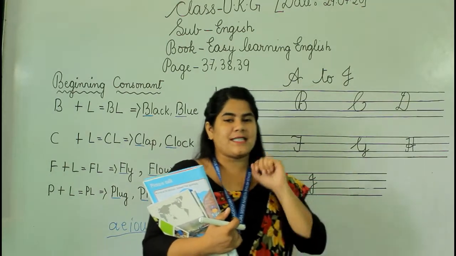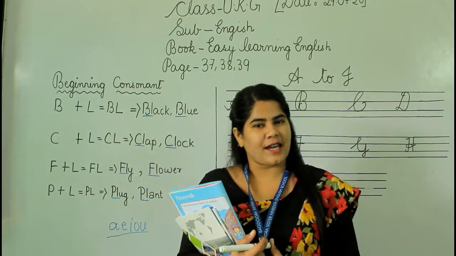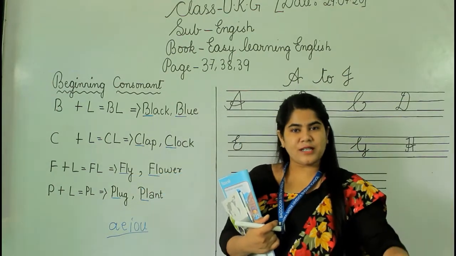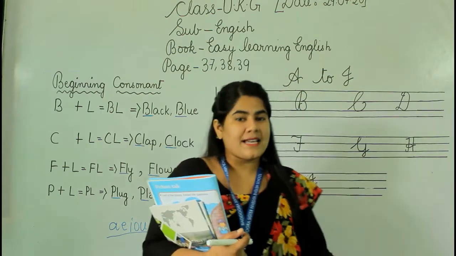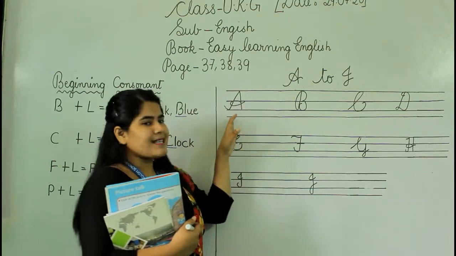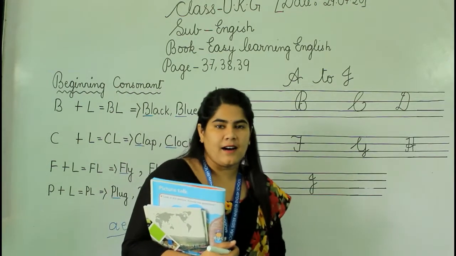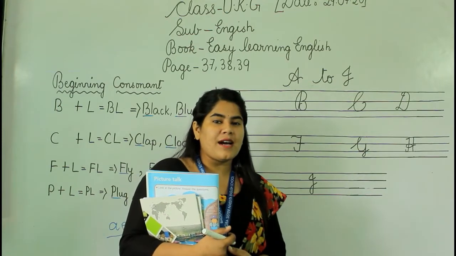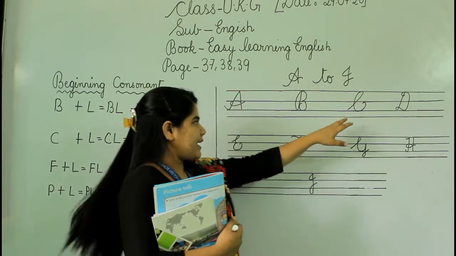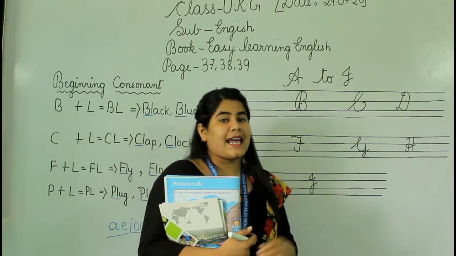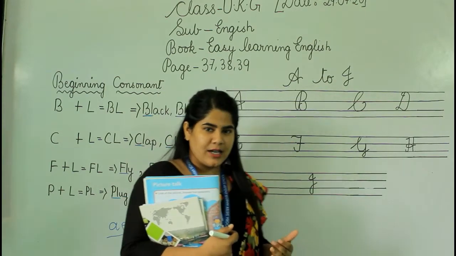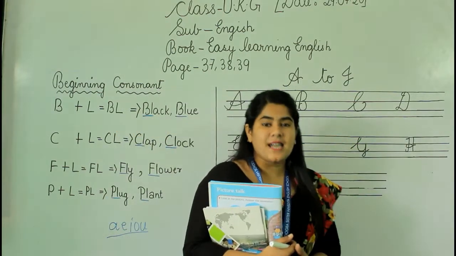Okay. But before this, just have a look over here. First of all, we will say the phonic sounds today. Okay. You might have learned this in your previous classes, right? In your junior, like LKG, in nursery, you might have learned this, right? So, kids, have a look at the board. The phonic sound of A is A. What it is? Say with me, everyone. A. B. Okay. C. K. Like we say, cat. Then what is the pronunciation? K. Okay. And D.